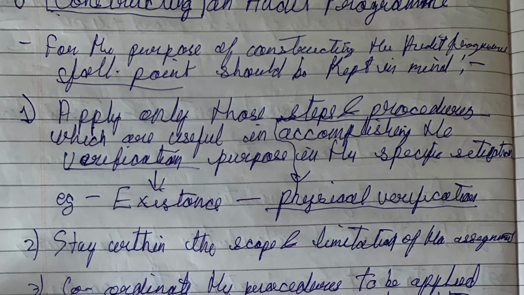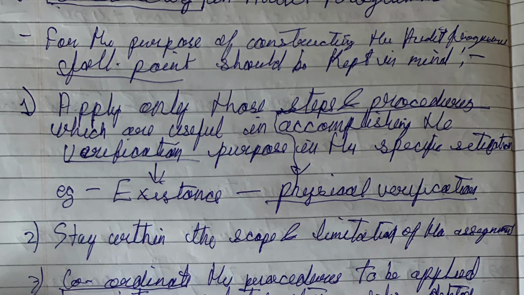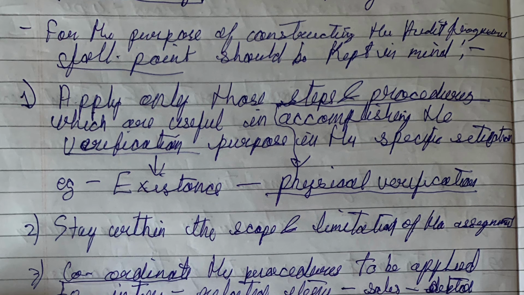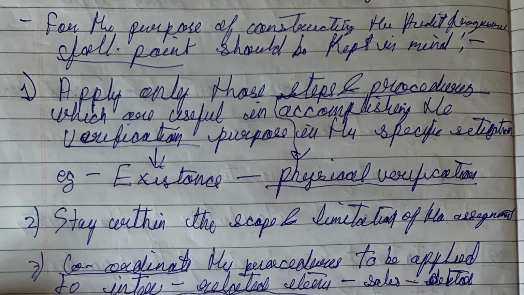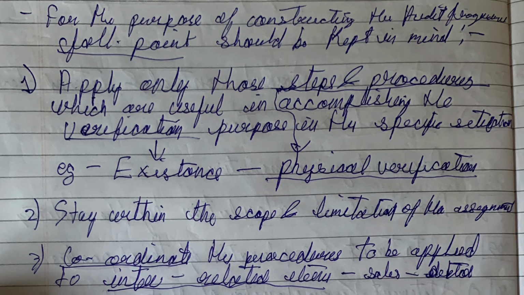You should apply physical verification. So apply only those steps and procedures which are useful in accomplishing the verification purpose in a specific situation. Second point, stay within the scope and limitation of the assignment.